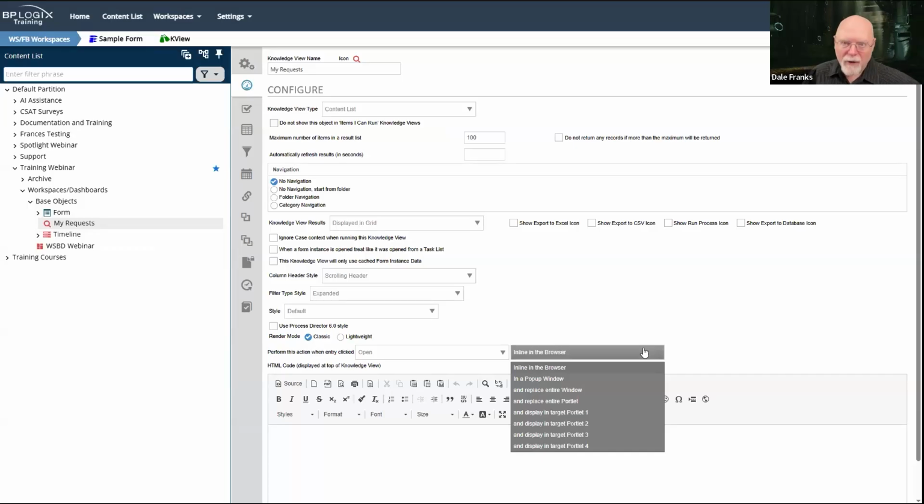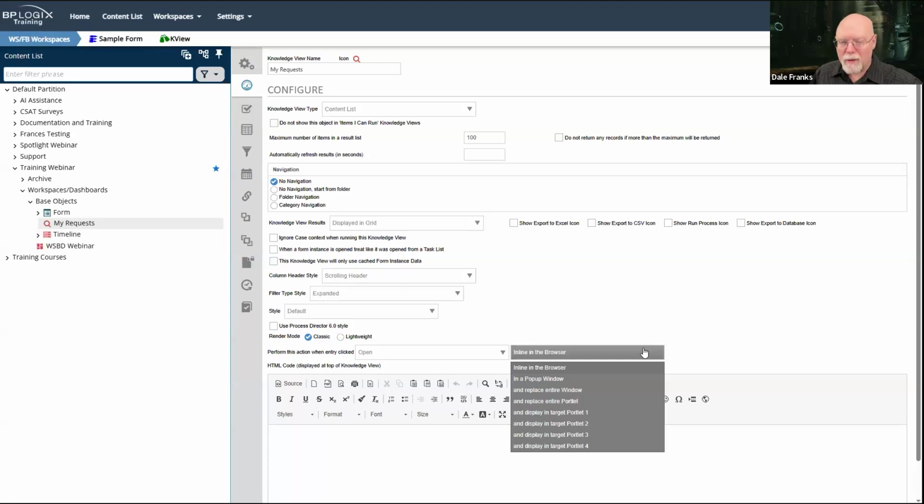Now, normally, if I'm just showing a knowledge view in the UI itself, I just open a knowledge view and it fills the whole screen and it shows it to me. It doesn't matter what portlet we're in because there are no portlets. However, in a workspace or in a dashboard, each one of those widgets will create a portlet.